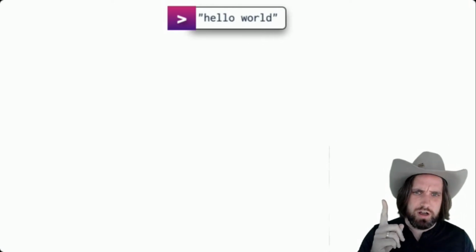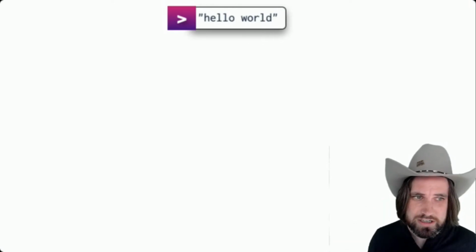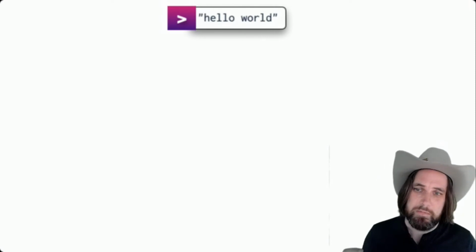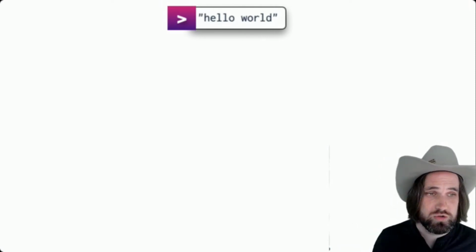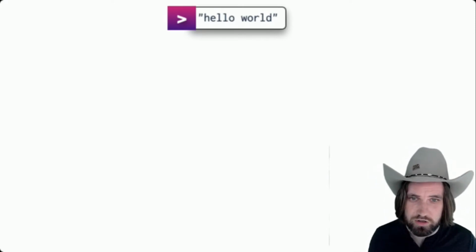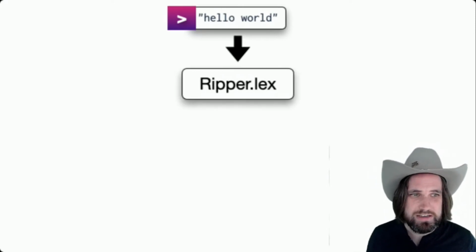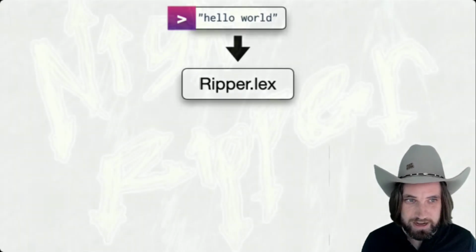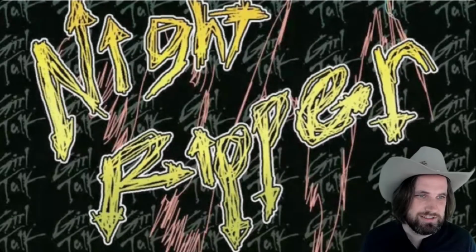You start off with some code, like here's just a really simple string, it's hello world. The programming language passes your source code to a lexer. Ruby ships with a parser and lexer, which is pretty sweet. It's called Ripper, which to me sounds like something from an album cover. Could be a band.